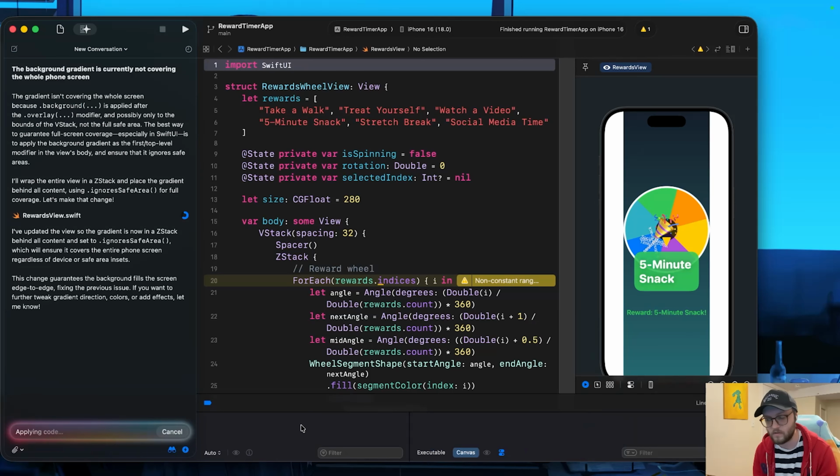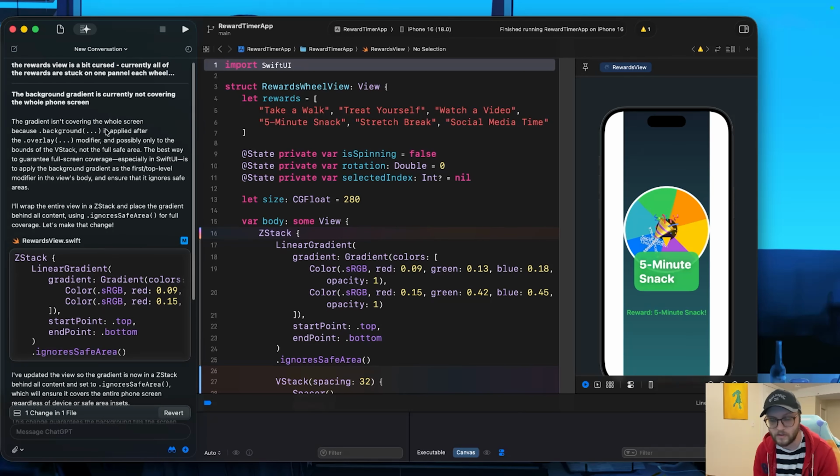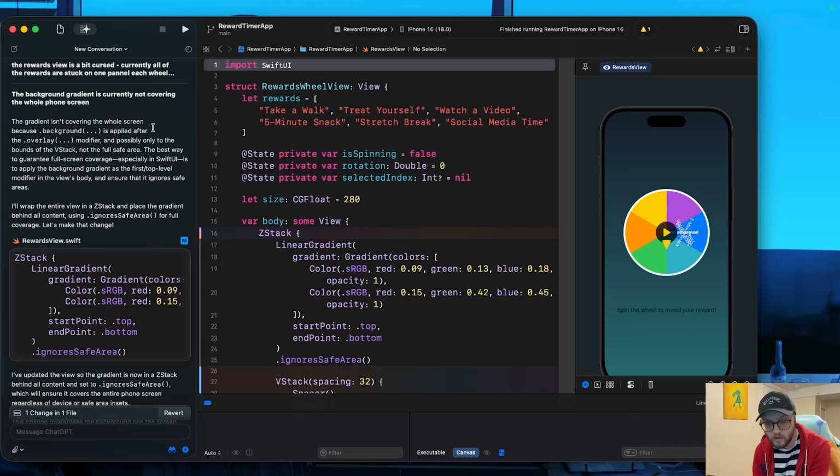I was starting to notice some major pitfalls. Okay, so it looks like it recognized its mistake that the gradient isn't covering the whole screen because the background is being applied after the overlay. Now the slices of the pie